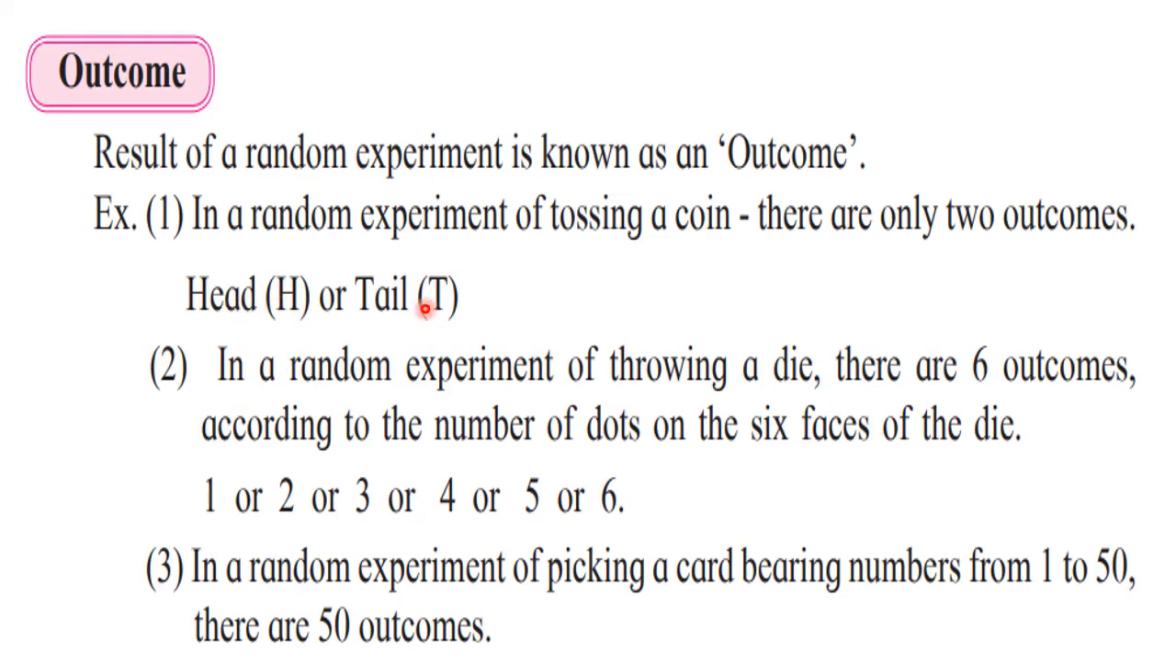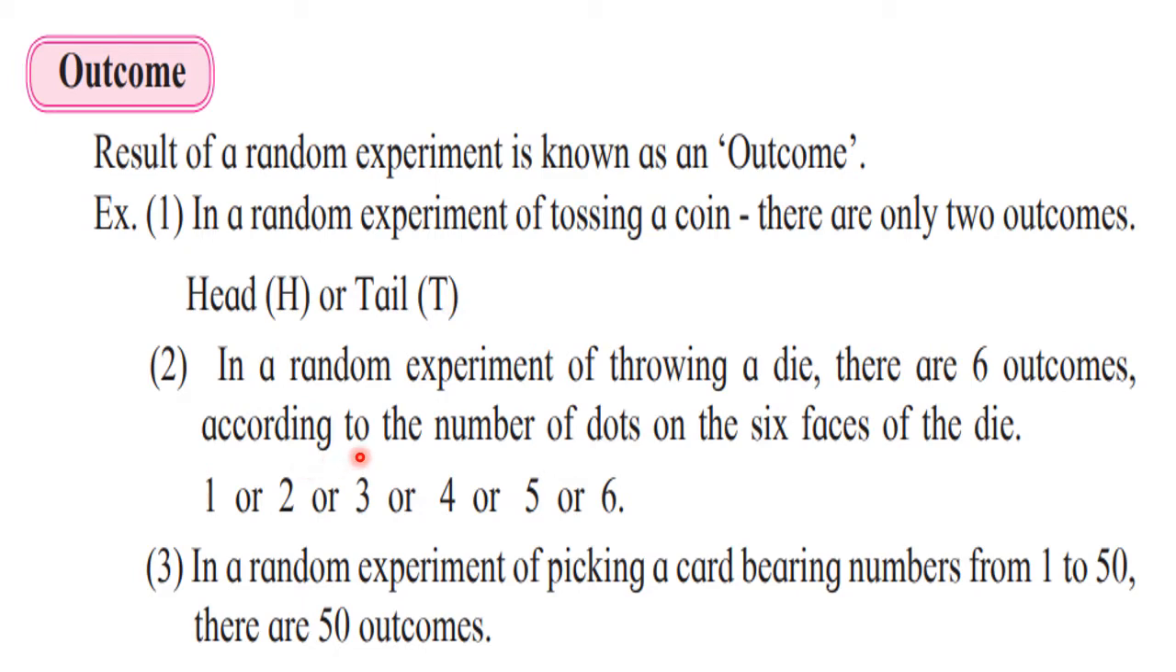So these two are called as what? Outcomes of the random experiment of tossing a coin, a single coin. Now when we toss two coins, the outcomes will be more. They will be four. When we toss three coins, then the outcomes will be eight.